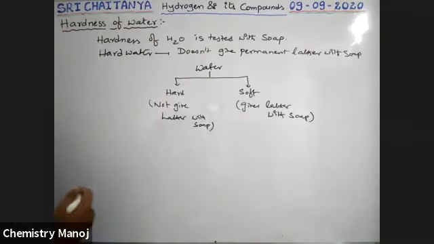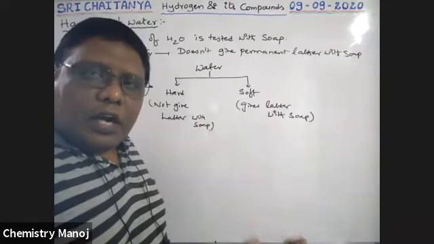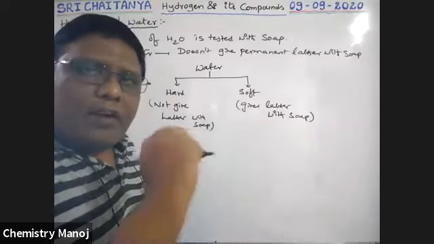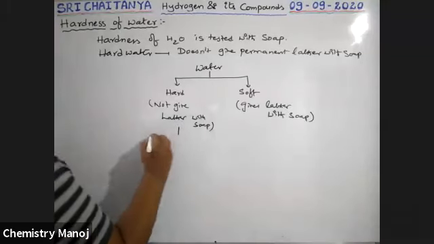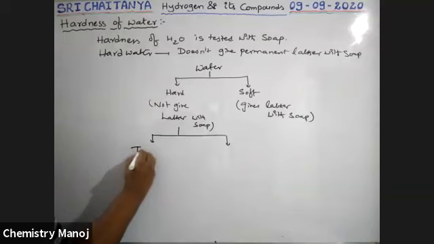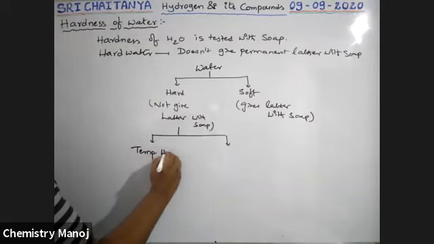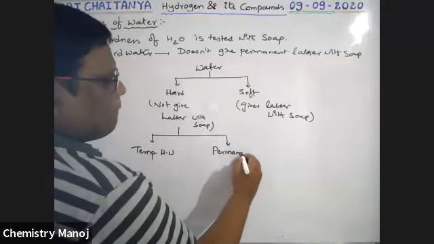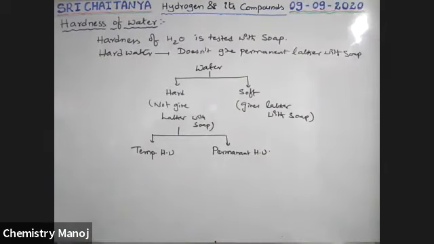Depending on the soluble substances present in hard water that create the hardness, hard water is again broadly divided into two types: temporary hard water and permanent hard water.